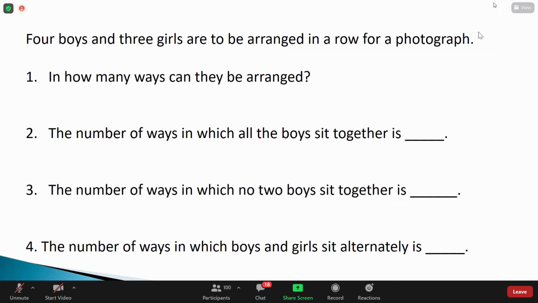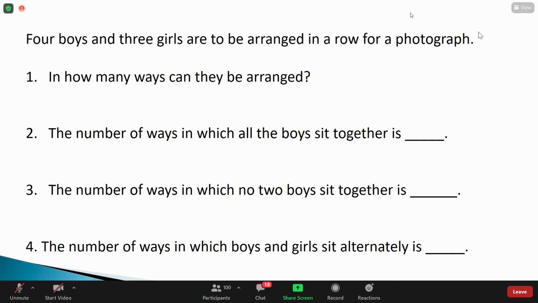Manali, are you there, right? Yes, sir. 4 boys and 3 girls are to be arranged in a photograph. So any idea how many ways we can arrange them? 7 factorial. Why 7 factorial? Very good, I'm so happy that you got the answer quickly.